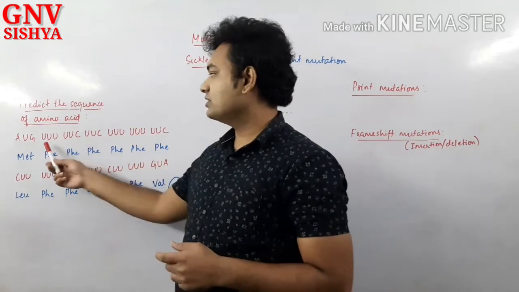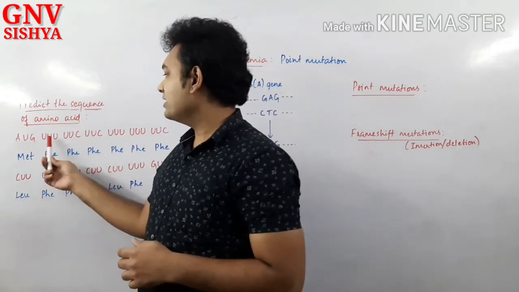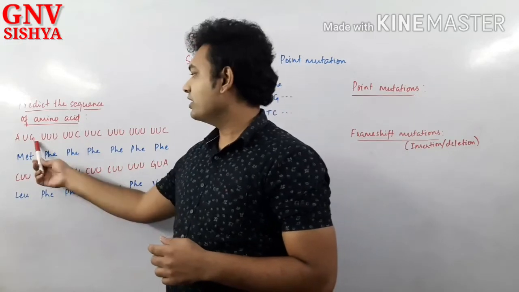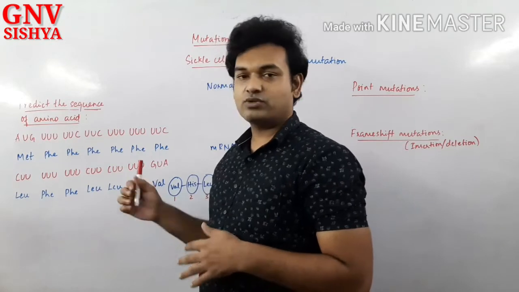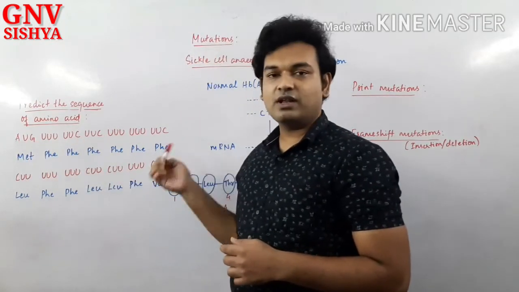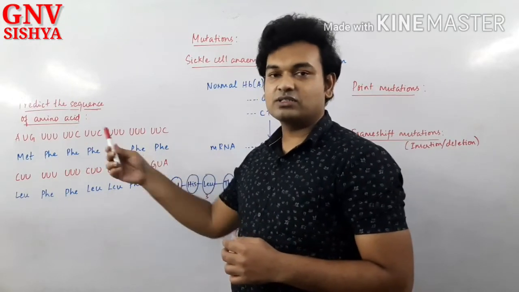This is the sequence given, and in your book you can see that it is divided into three nitrogenous bases each. But in an mRNA, all this will be in a single line continuously without any gap.